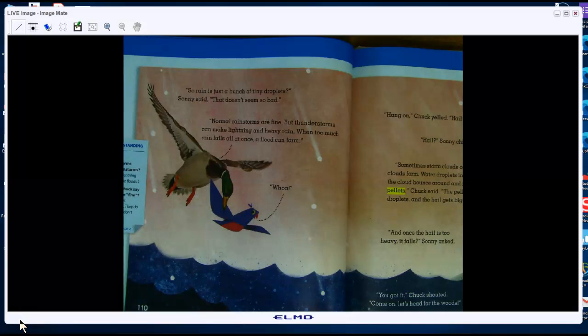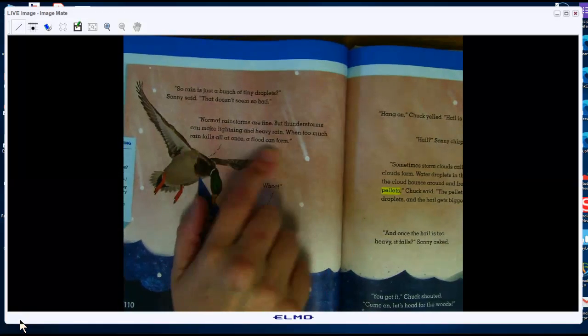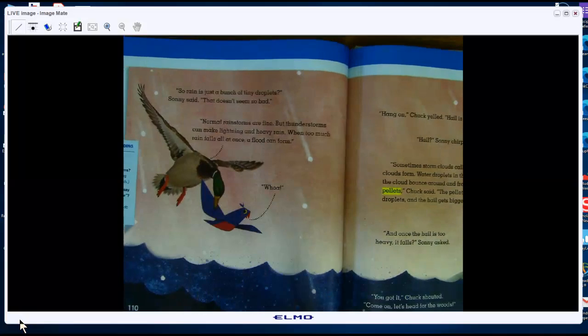Now, let's think about some more cause and effects. What happens when heavy rains fall at once? When a bunch of rain falls all at once, what's the effect? What's the effect, Gracie? It turns into hail. No, not always. When rain comes down all at once, what can happen? Floods happen. That's what it says here. When too much rain falls at once, a flood can form. That's when we've got to be careful where we drive because the water might be over the road.